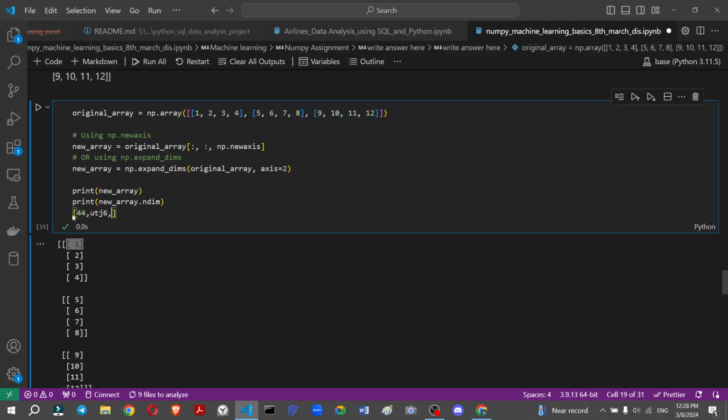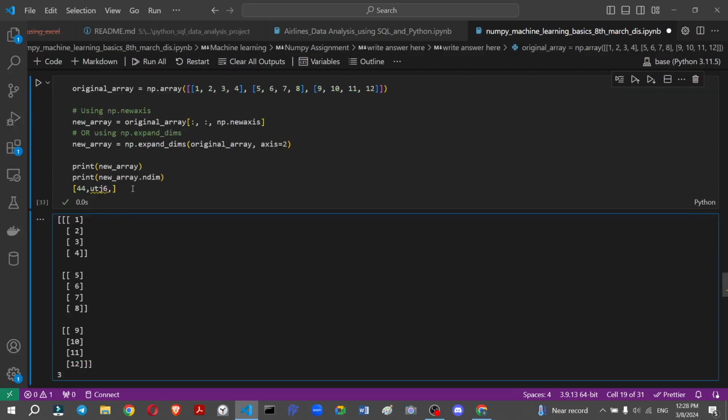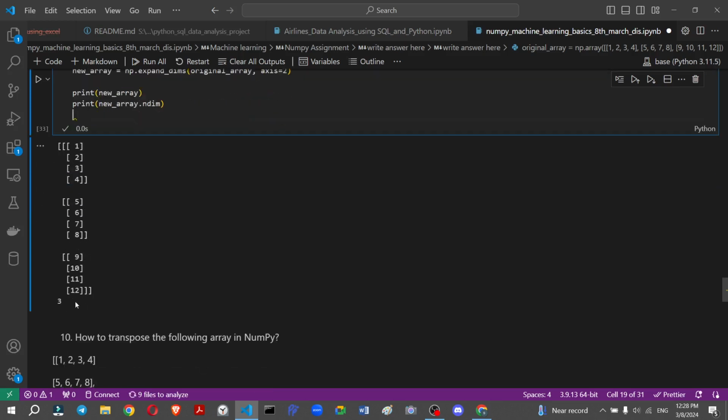When you pass a double bracket, the first one is this and the second one is from first to last, this is the 2D array. Then when we create a third one, this is a third dimension array. When we run this, it looks like this, the third dimension. So I hope you understand how we code this.